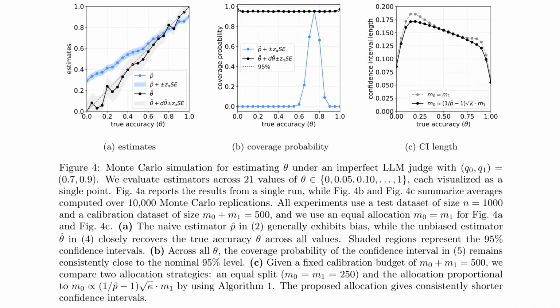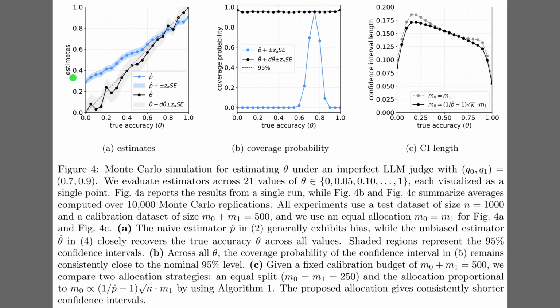So, Figure 4 backs up those ideas with simulation evidence. The left panel shows that the naive p-hat curve bends away from the diagonal, while the bias-adjusted theta-hat tracks the true accuracy closely and keeps its confidence band tight. The middle panel reports coverage, where intervals from theta-hat stay near the desired 95%, while those from p-hat nearly collapse. The right panel compares equal versus adaptive calibration splits and shows that the adaptive rule consistently yields shorter confidence intervals across accuracies.